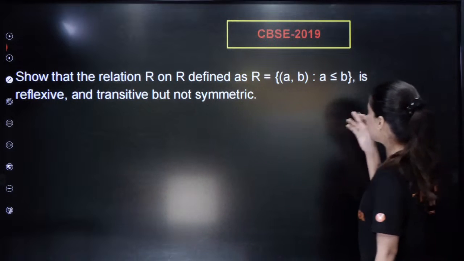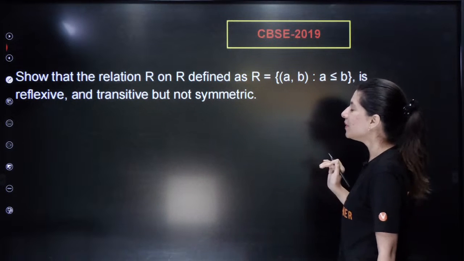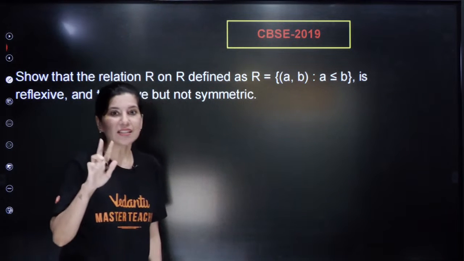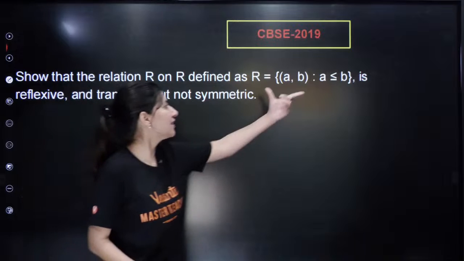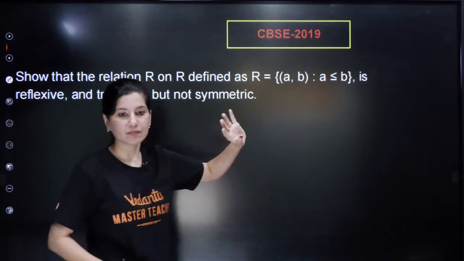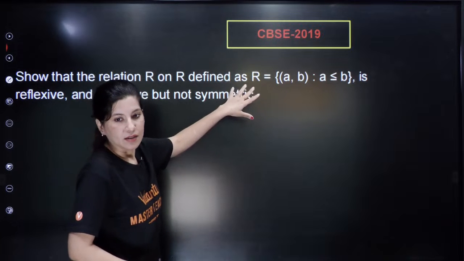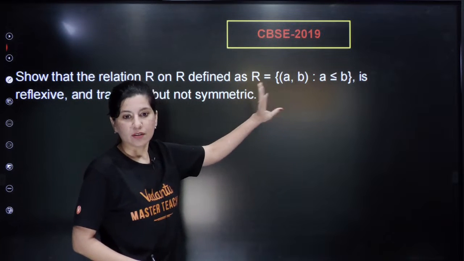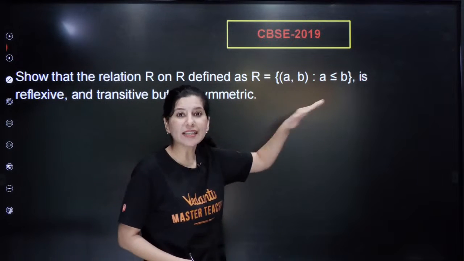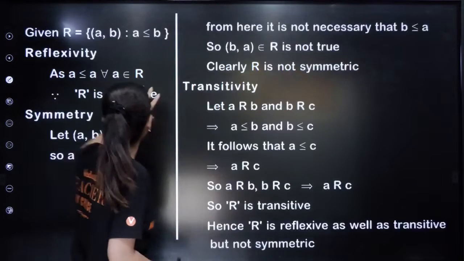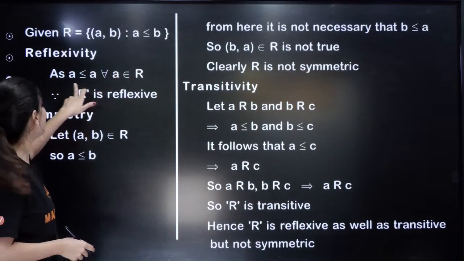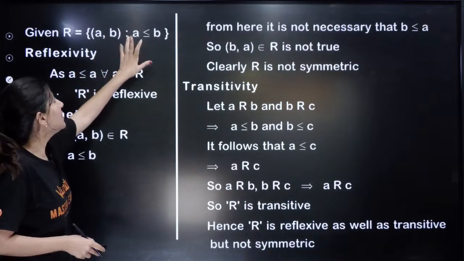Now, reflexive means that (a, a) should satisfy this. No need to take numbers in this; we just need to show the general thing. Let me show you. A relation is reflexive if (a, a) will sit inside it.